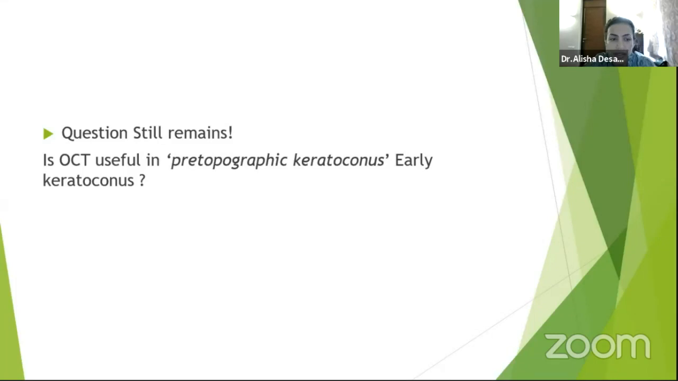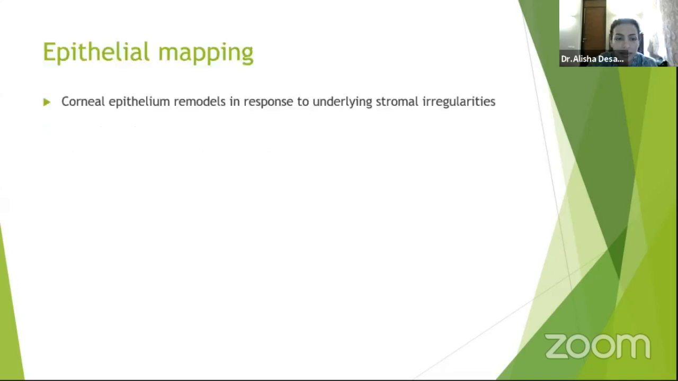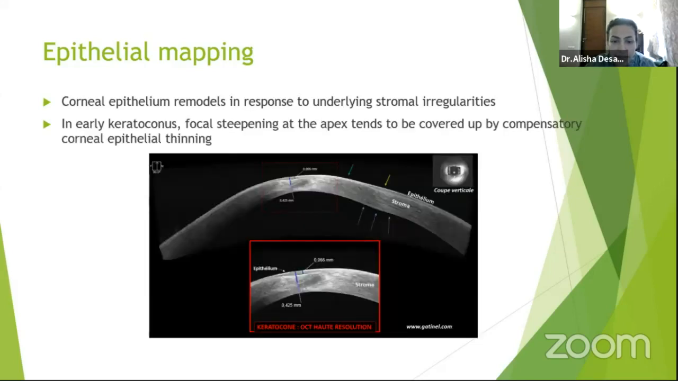So my question was still, is OCT helpful in diagnosing pre-topographic keratoconus or early keratoconus? To answer this, we need to do some epithelial mapping. Corneal epithelium remodels in response to the stromal irregularities. As you can see here, basically this is a corneal